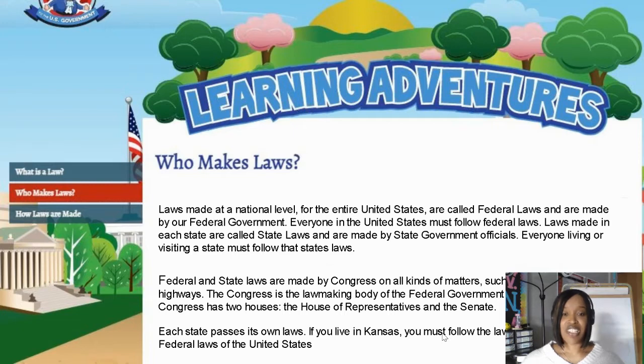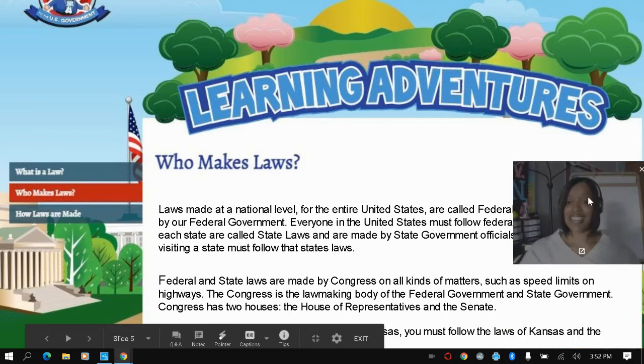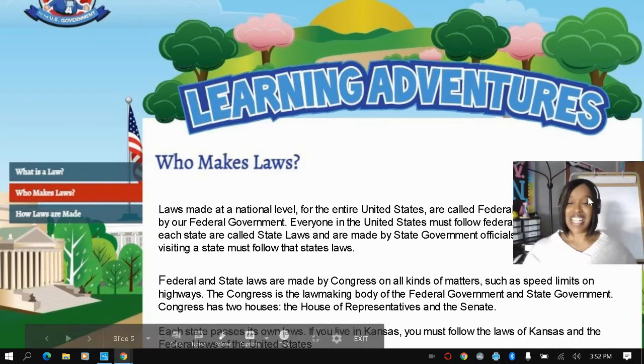Laws made at a national level for the entire United States are called federal laws and are made by our federal government. Everyone in the United States must follow federal laws. Laws made in each state are called state laws and are made by state government officials. Everyone living or visiting a state must follow that state's laws. Federal and state laws are made by Congress on all kinds of matters, such as speed limits on highways.